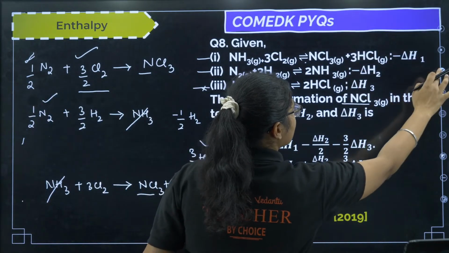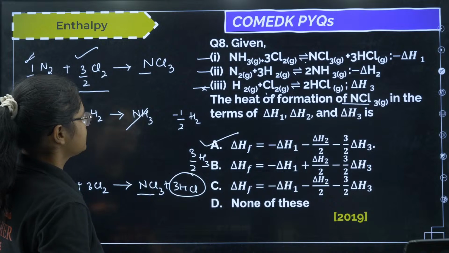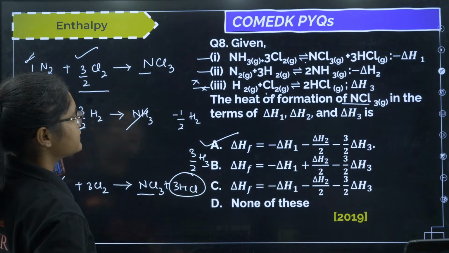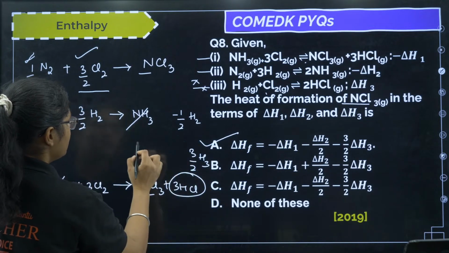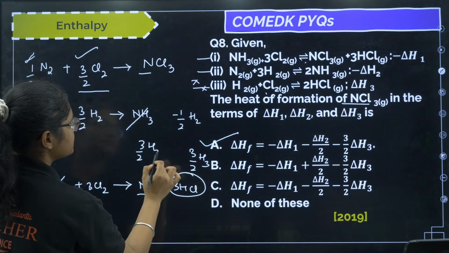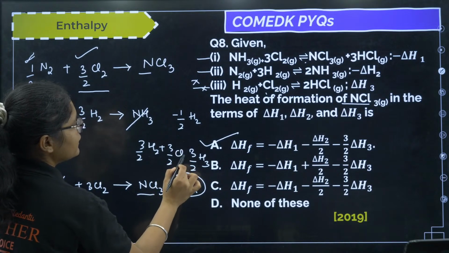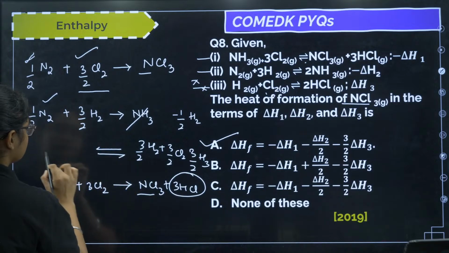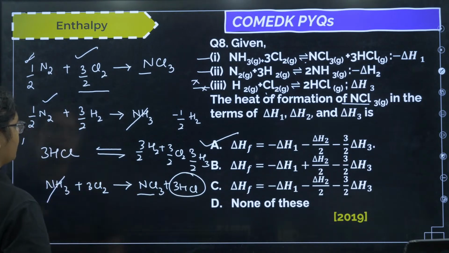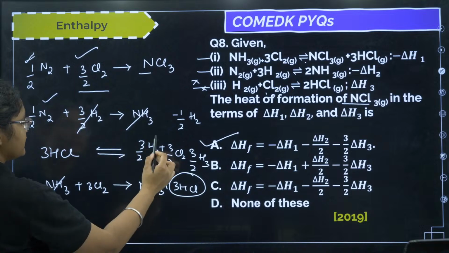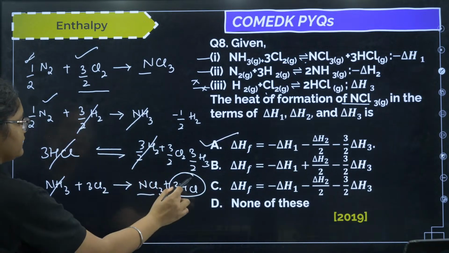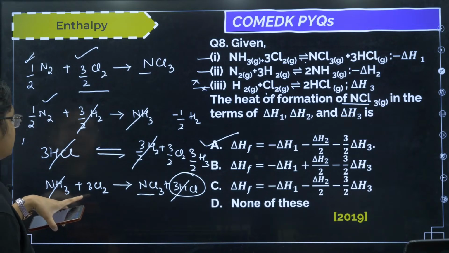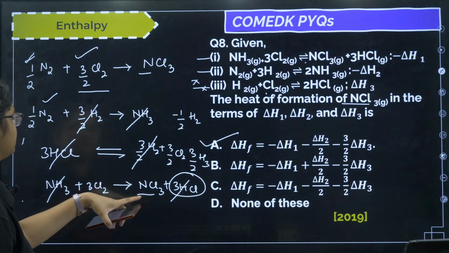Just give me 1 minute. Please reverse this equation, the one we took. We multiplied 3 by 2, right? So I will write 3 by 2 H2 on this side and 3 by 2 Cl2, and on this side I will have 3 HCl. Now I can cancel this 3 by 2 and this 3 by 2, the 3 HCl will get cancelled, and I have half N2 plus Cl2 gives me NCl3.